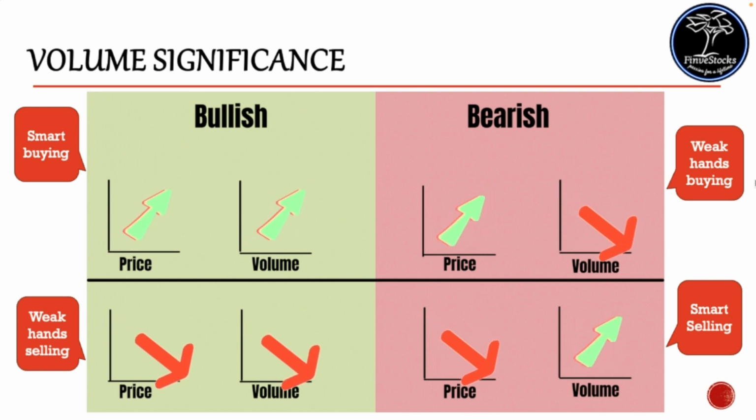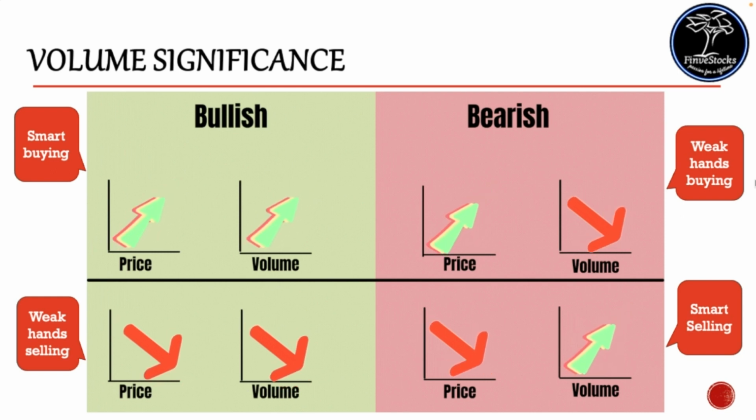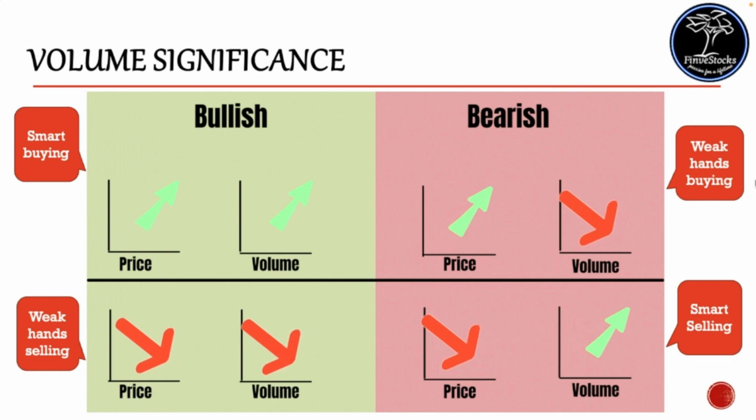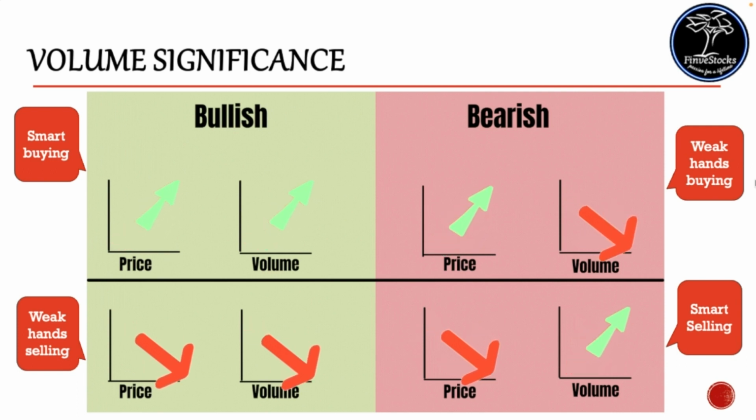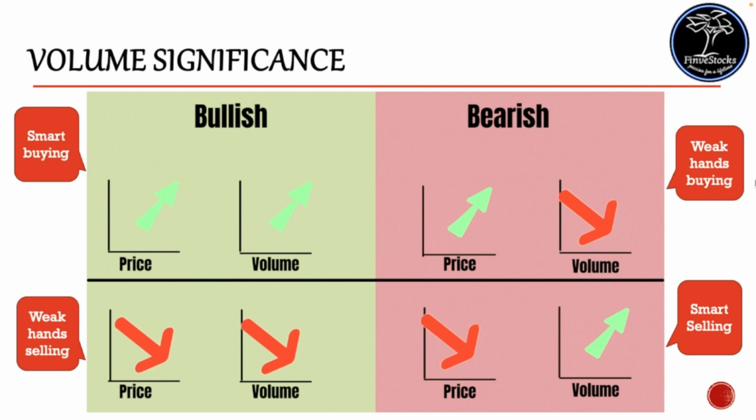In the first case, here we explained 4 scenarios, wherein the price is increasing and, along with that, volume is also increasing. In the second case, price is decreasing and volume is also decreasing. These two patterns are bullish. A bearish pattern is if price is increasing and volume is decreasing. And if the price is decreasing and volume is increasing, still it's a bearish pattern.